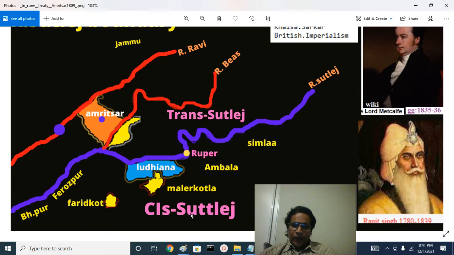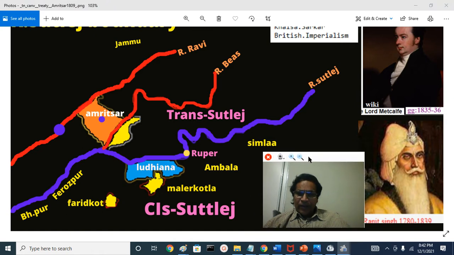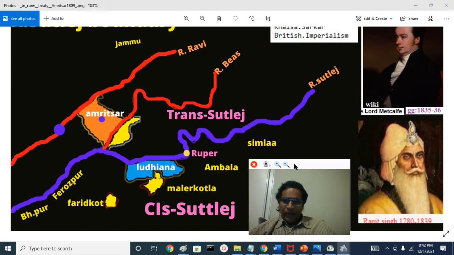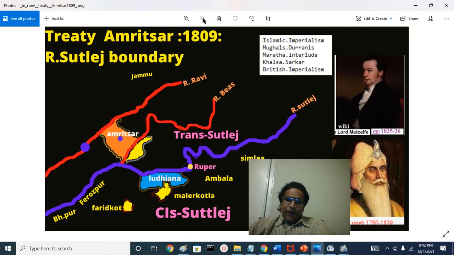To orient you, Delhi will be somewhere here, and historic British territory district of Ludhiana south of Sutlej river, the hilly area of Simla that is in the Cis-Sutlej states, and also summer capital of British East India Raj and British East India Company in the Raj. And we will know about Ranjit Singh, and we will know about Charles Metcalfe. That is about the Treaty of Amritsar.